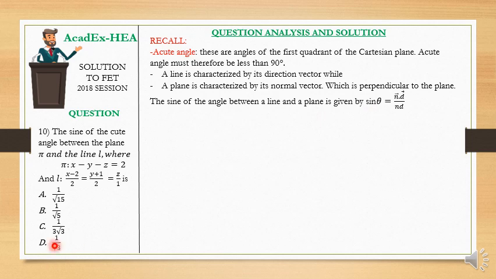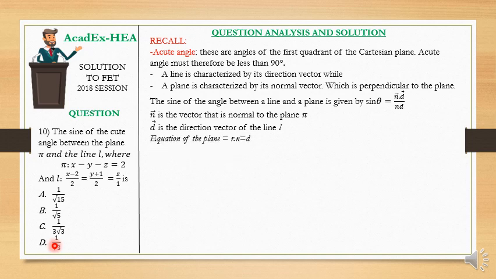All right, let's continue. n is the vector normal to the plane pi, and d is the direction vector of the line L. The equation of the plane is given by r dot n equal to d, where r is any arbitrary point on the plane, (x, y, z), and n is the normal to the plane.